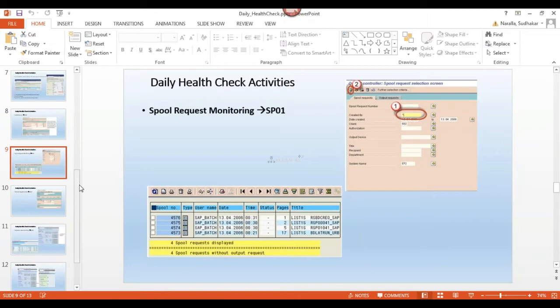Based on your requirement, whenever you are going to change a parameter, you can check in RZ11. If you are able to change it in RZ11, then it's a dynamic parameter. Whenever you change it in RZ10, it will give you a pop-up message that you need to restart the system, then only it will take effect. Those are the static parameters. You need to take a restart. Okay.